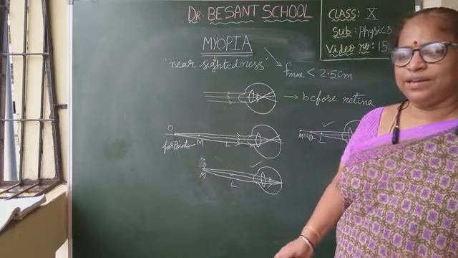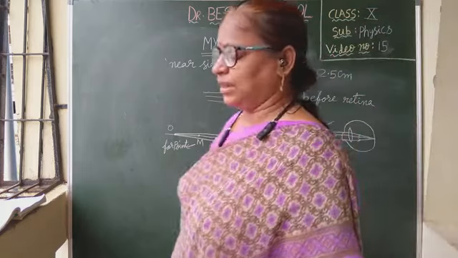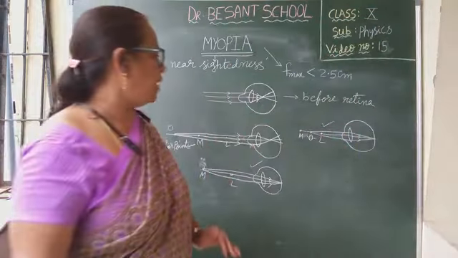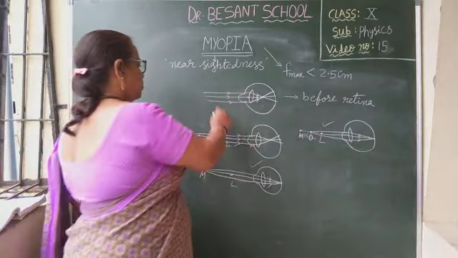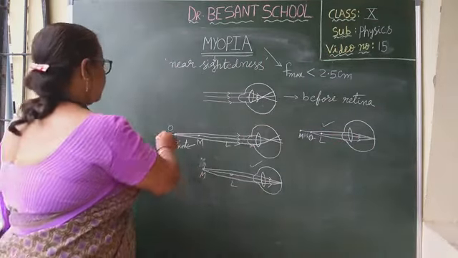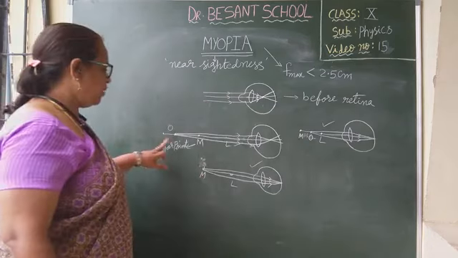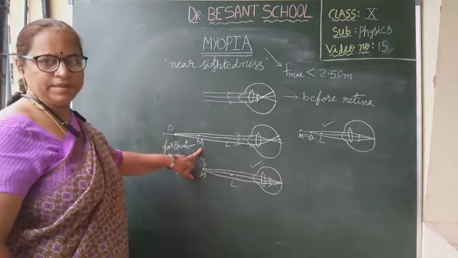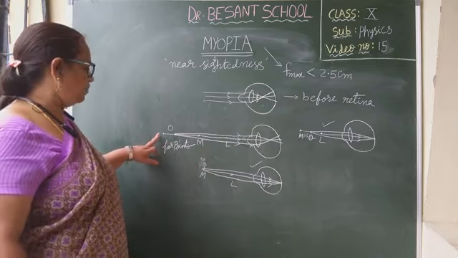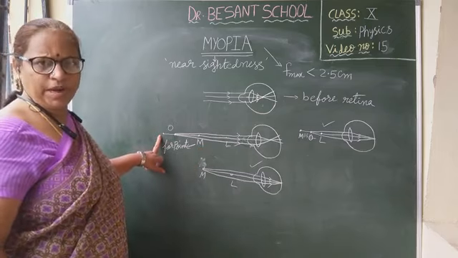Then how can we clear this defect, myopia? For the correction of this defect, what should happen? See, observe here. Suppose this object is beyond the far point. Here the object is beyond M. That is beyond the far point.